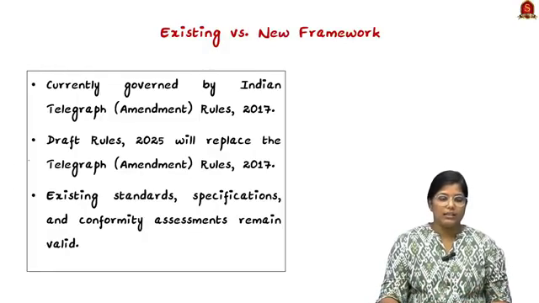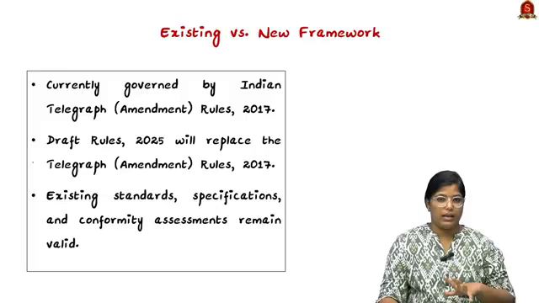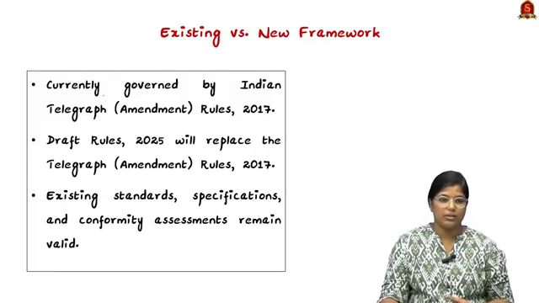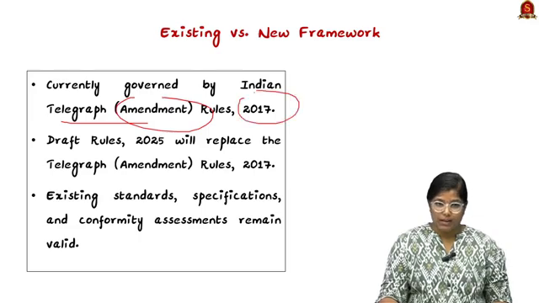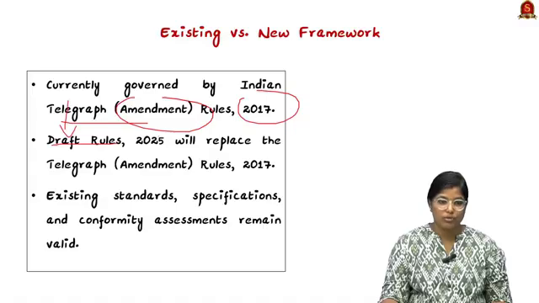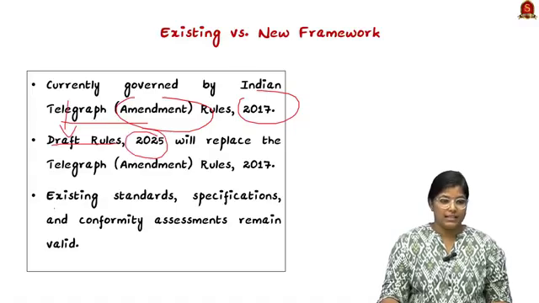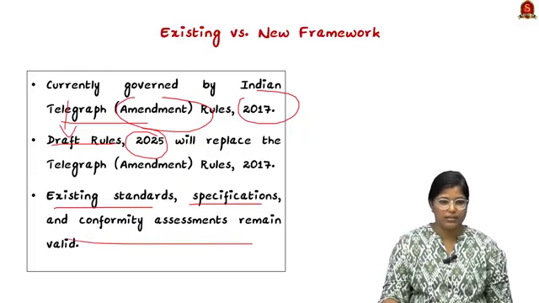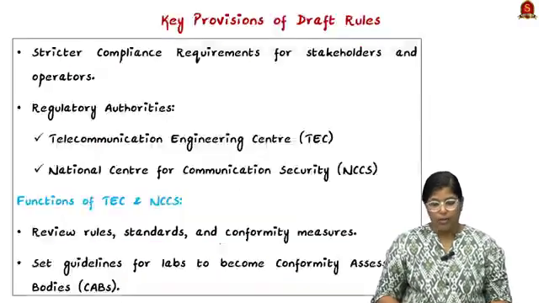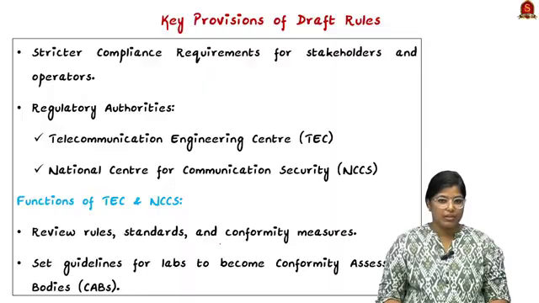Moving on, we shall see the difference between the existing and new framework. Currently, these equipments and their handling are governed by the Telegraph Amendment Rules 2017, but it will be replaced by the Draft Rules 2025. And the existing standards, specifications and conformity assessment remain valid. Now moving on, we shall see the key provisions of the draft rules.